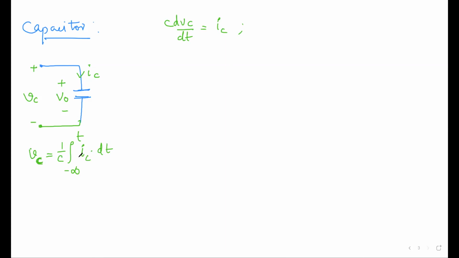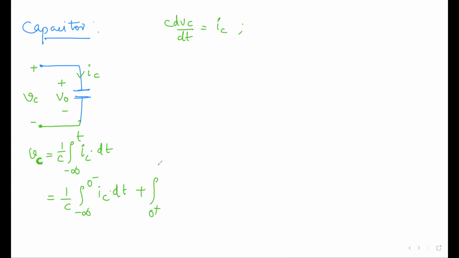Now, what happens? So 1 by C integral from minus infinity to t. How will you write this? It is the integral from minus infinity to 0 minus of IC dt, plus the integral from 0 plus to t of IC dt. We take 0 plus because 0 minus to 0 plus is nothing but 0, except if the current value is infinite.